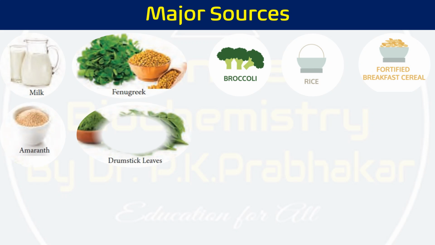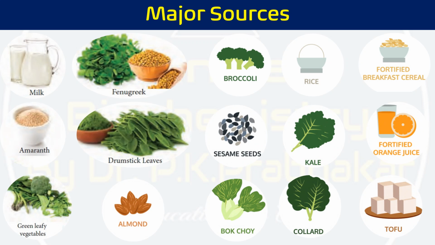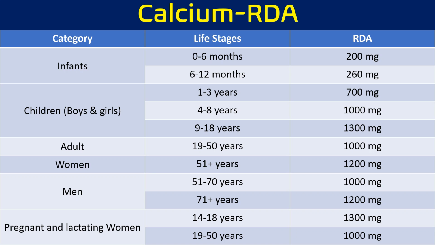These are the major sources where calcium is present: milk, fenugreek, broccoli, rice, fortified breakfast cereals, amaranth, drumstick leaves, sesame seeds, kale, fortified juice, vegetables, almonds, collard, tofu, and bok choy. These are the important major sources, and roughly we are eating them every day. If a person does not eat them, they will have a deficiency of calcium.